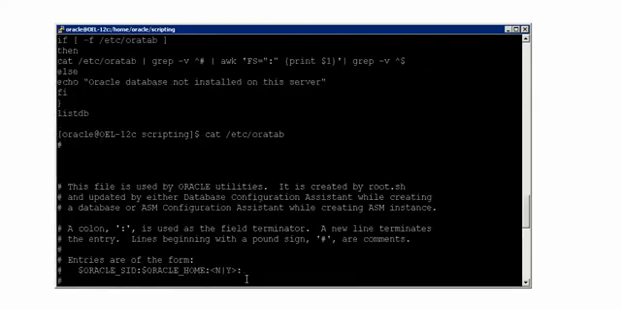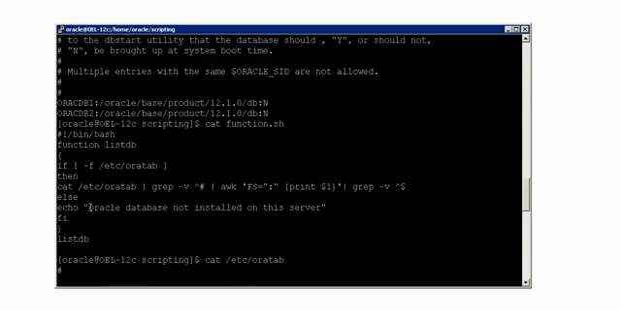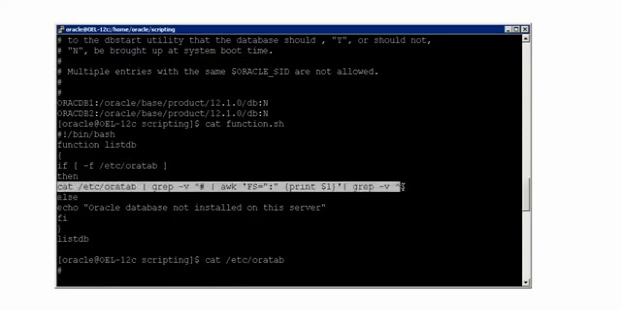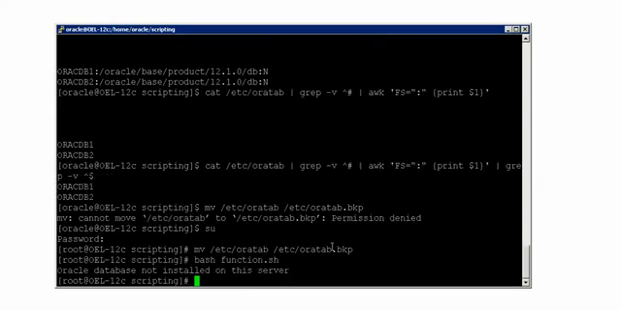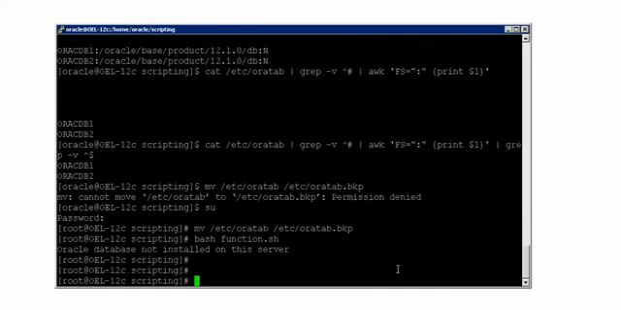Why? The logic of the program that I have written in the function is, first of all, finding if the file exists. Only if it exists does it show you the list of databases available on this server. If it does not, then it clearly says that Oracle database software is not available on this server. Simple and straightforward, isn't it? Now I am moving this back because we are done with it.